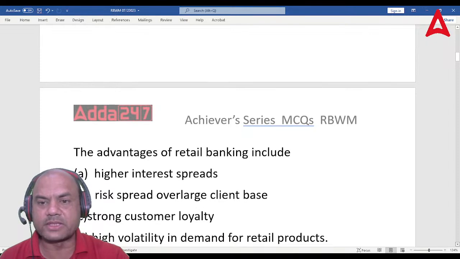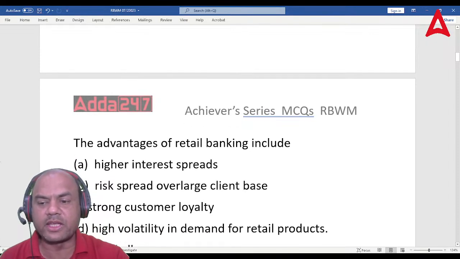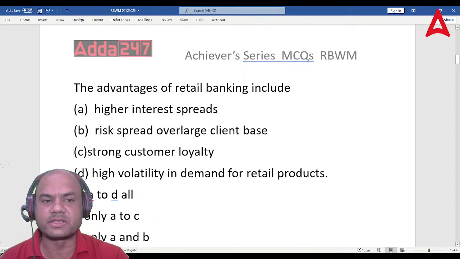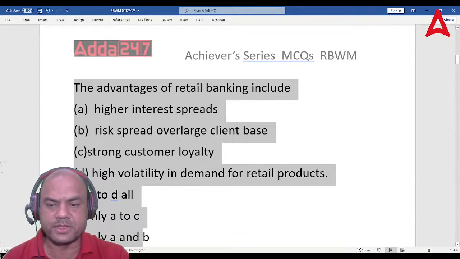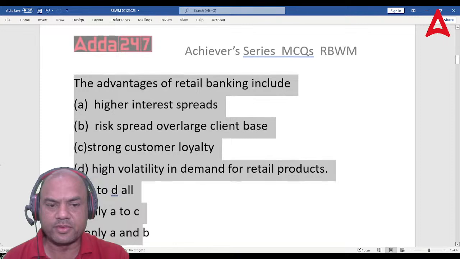First question. See here, we are presently in Module A. Module A is basically a type of introduction phase. So, advantages of retail banking include what? Look at all the options.